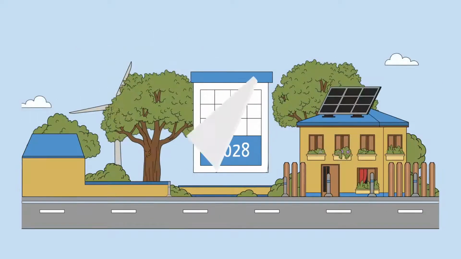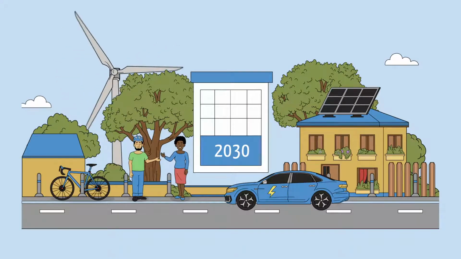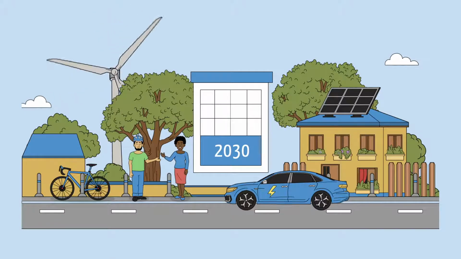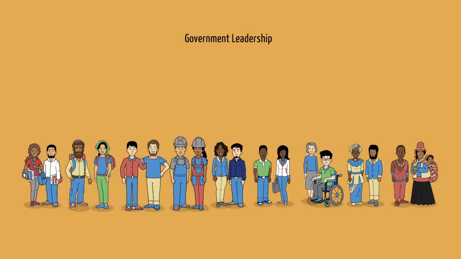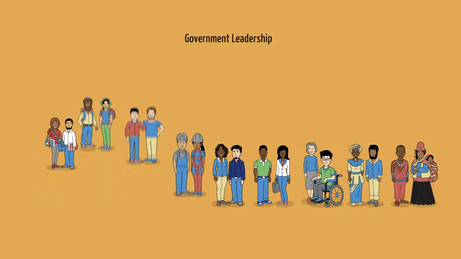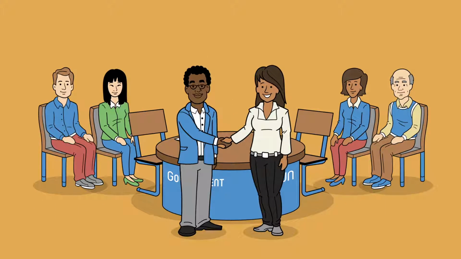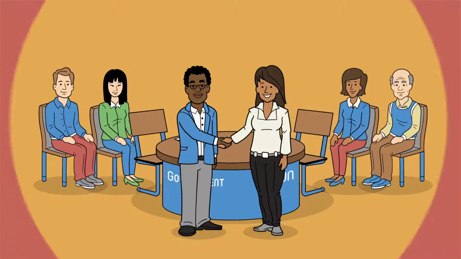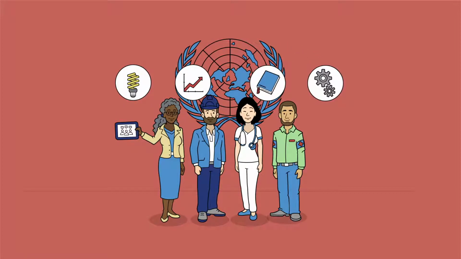With less than 10 years left until 2030, the Cooperation Framework aims to promote solutions that transform economies, societies, and human behaviour. Following participatory preparation involving civil society, academia, the private sector, international partners, local communities, vulnerable groups, and others to ensure their voices are factored into development solutions, the Cooperation Framework is co-signed by the UN and the government. The Cooperation Framework brings the breadth of expertise of the entire UN development system, regardless of in-country presence, to shape the UN collective contribution to development solutions at country level.